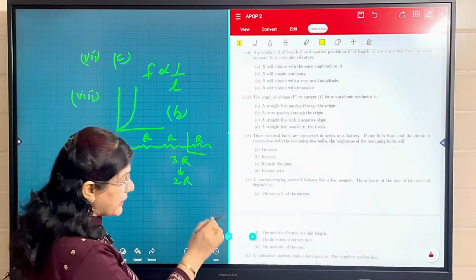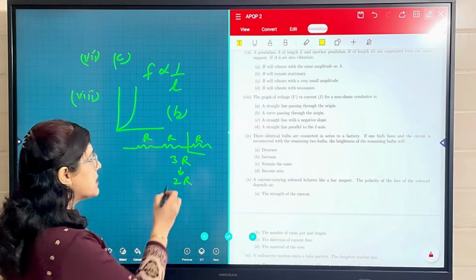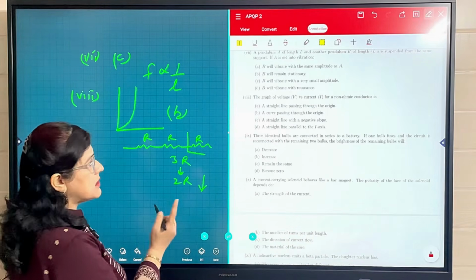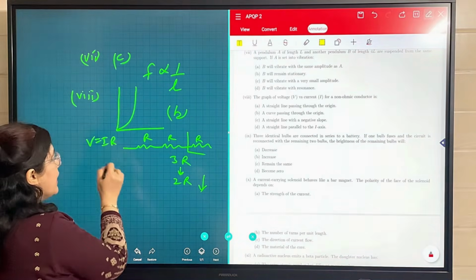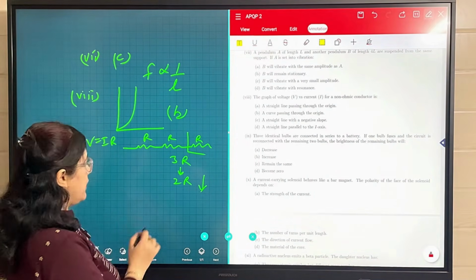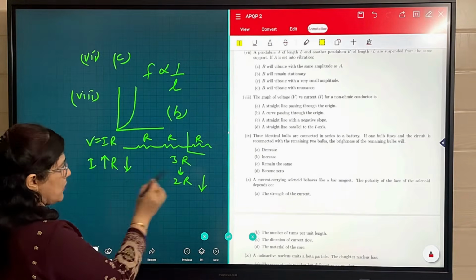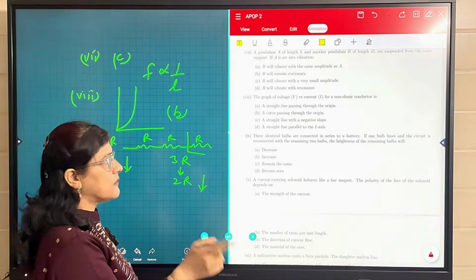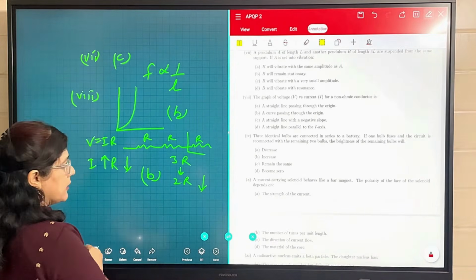So will the brightness of the remaining bulb decrease? No, because with the decrease in resistance, current will increase. As we know, V is equal to IR, and they have an inverse proportionality. If resistance decreases, current will increase. So the brightness of the bulb increases. It means option B is correct in the ninth part.